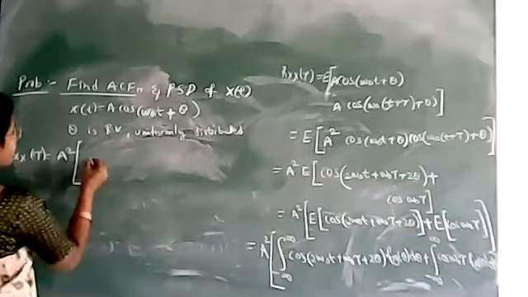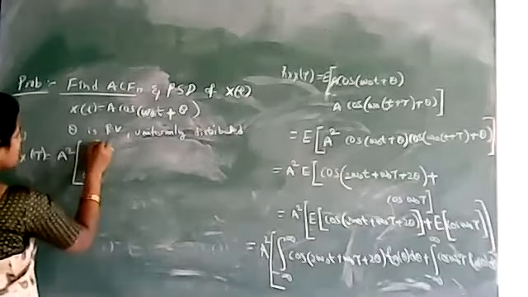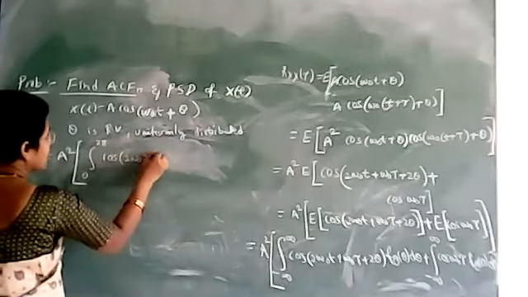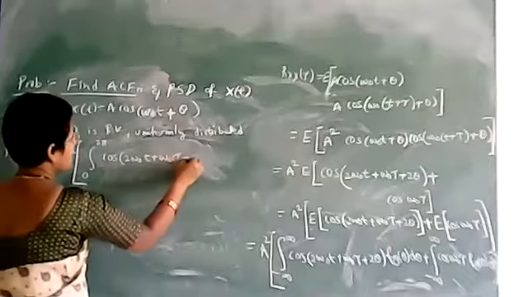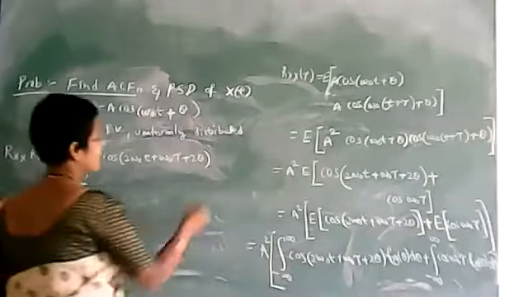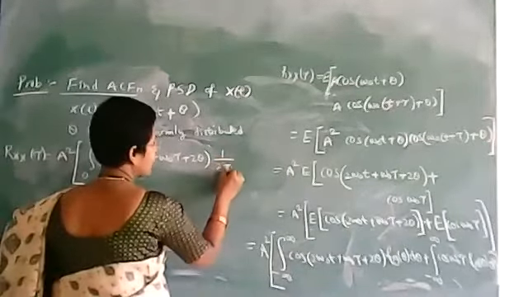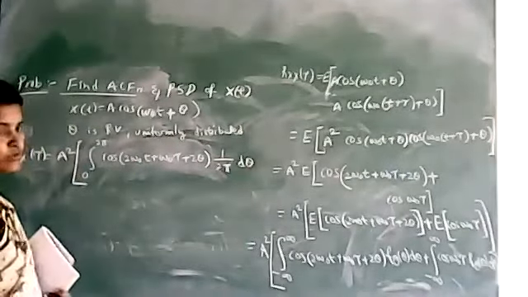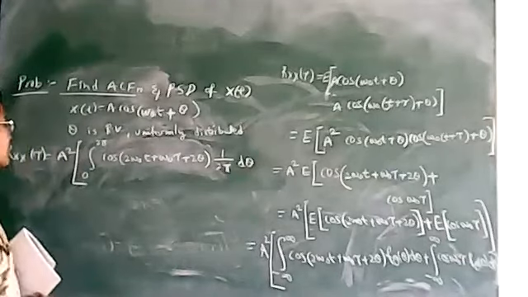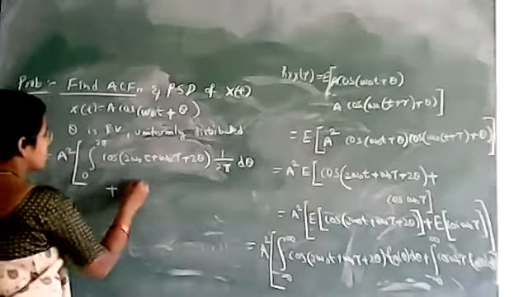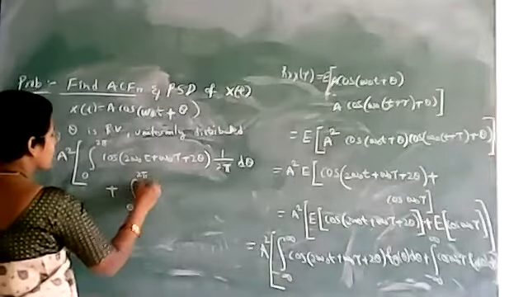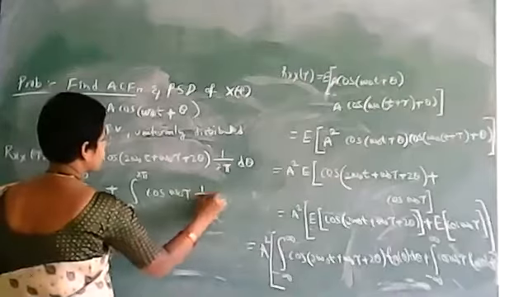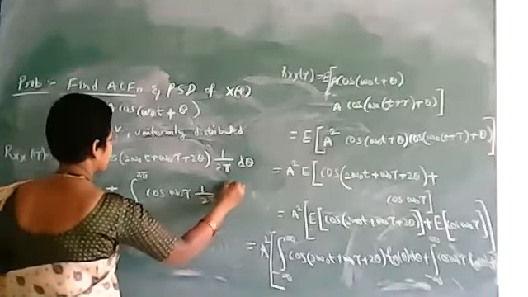So it is the integral from 0 to 2 pi of cos of 2 omega naught t plus omega naught tau plus 2 theta. What is f theta of theta? It is 1 by 2 pi d theta. Since theta is the random variable, we have to do integration with respect to the random variable theta only. Similarly, for the second term, it is the integral from 0 to 2 pi of cos of omega naught tau, with f theta of theta being 1 by 2 pi d theta.